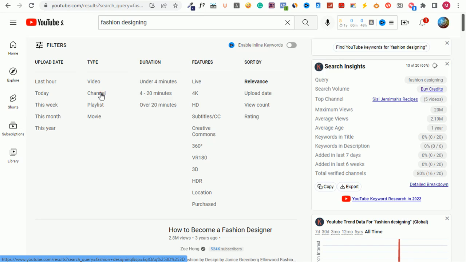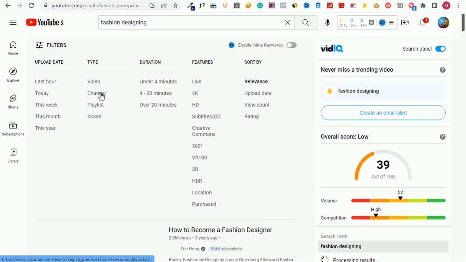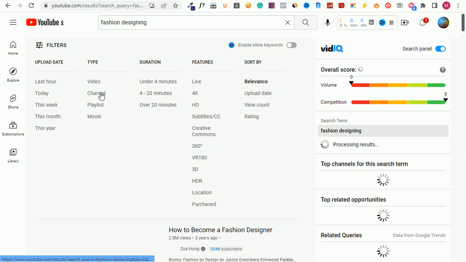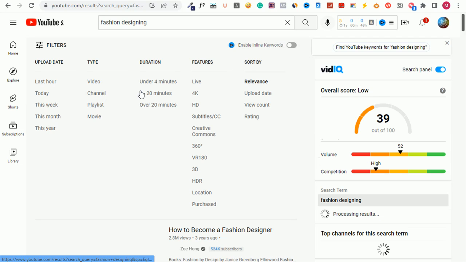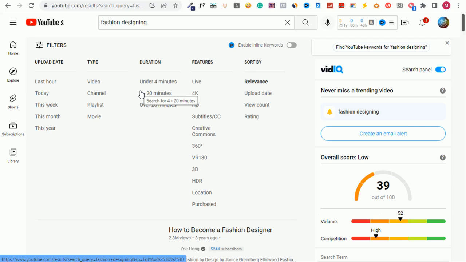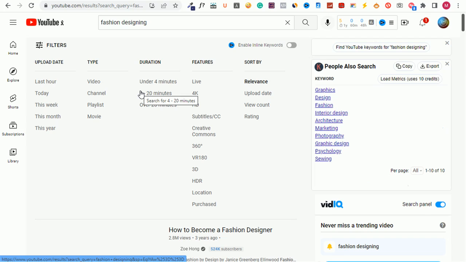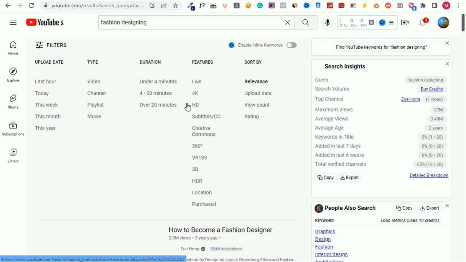Now if I click on channels, I'll be able to see channels that talk about fashion designing. It's not country specific, it's worldwide. I'll be able to understand the kind of videos these channels are likely to make.